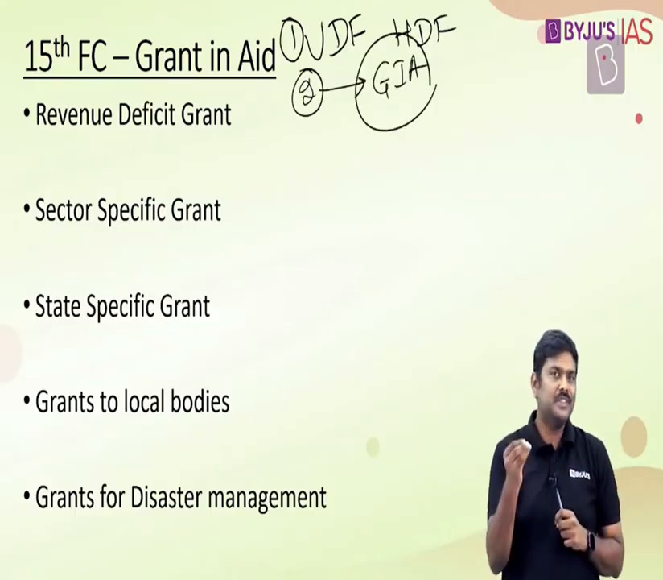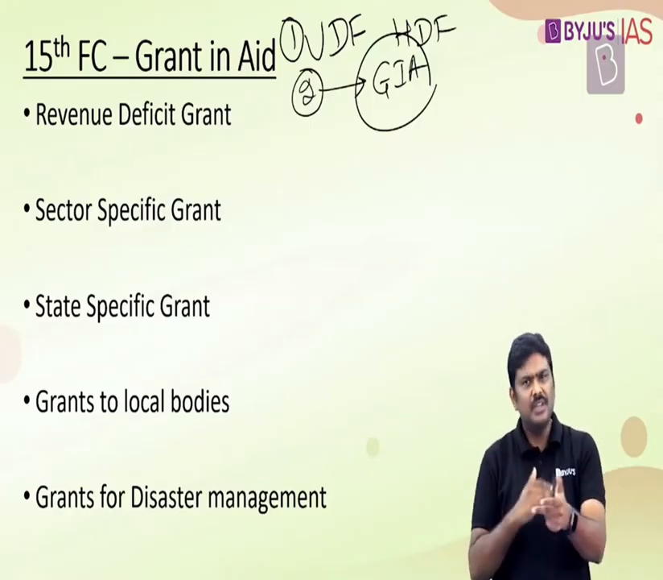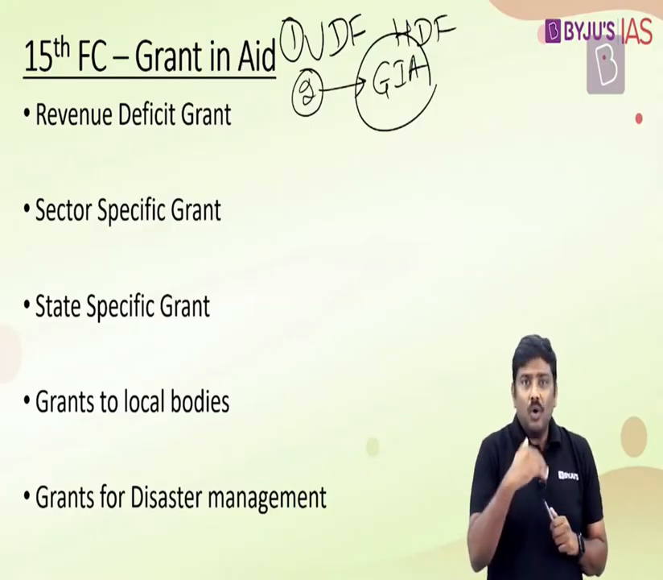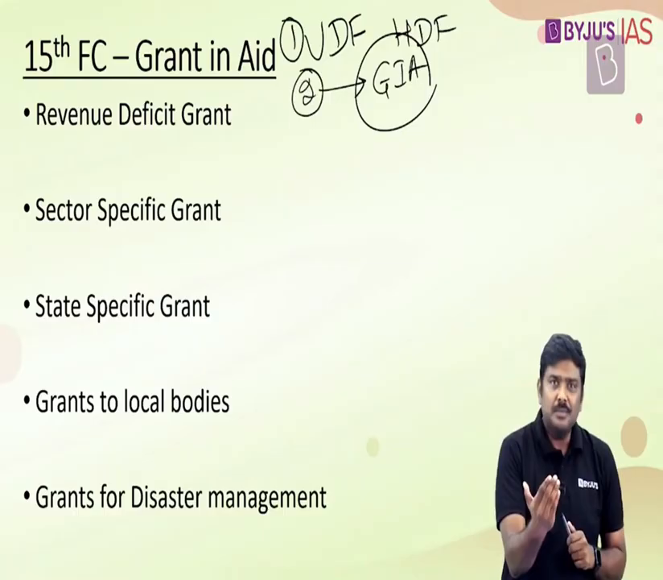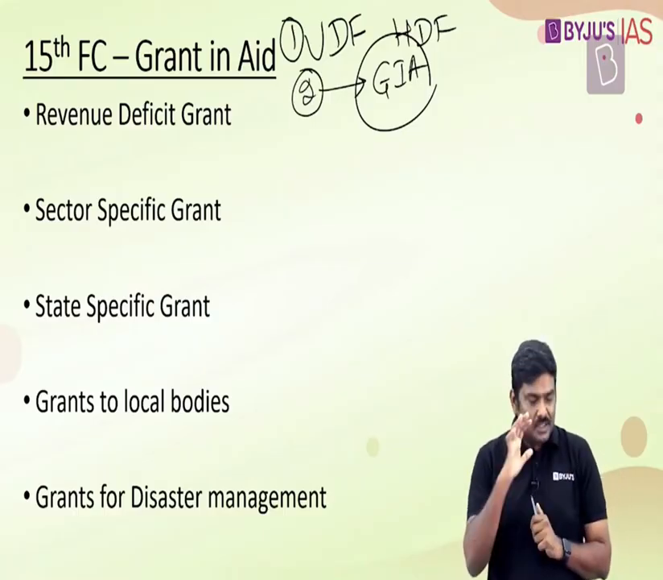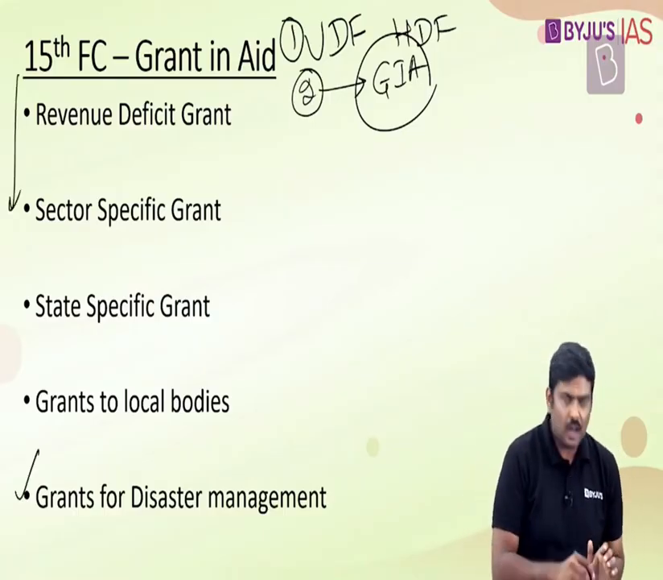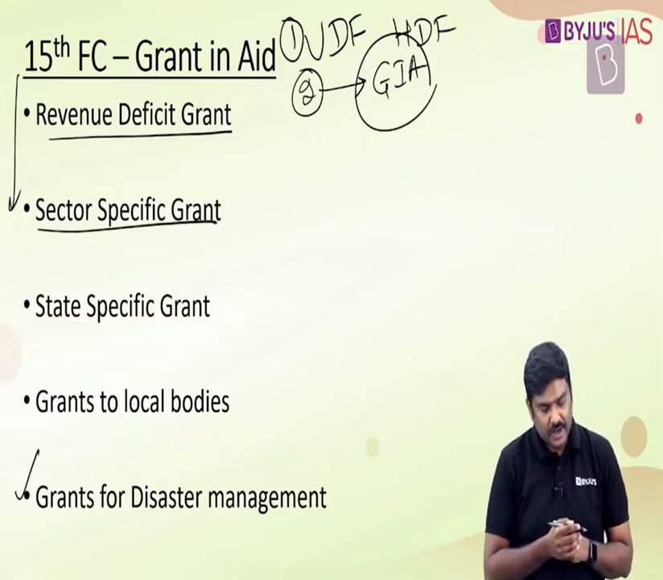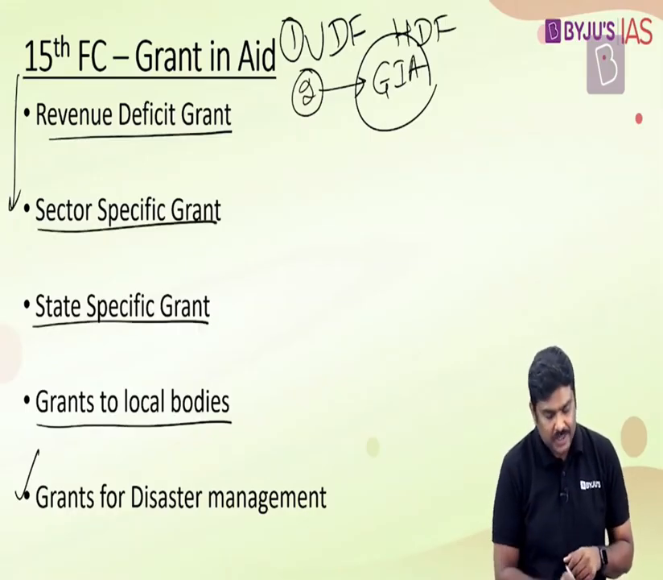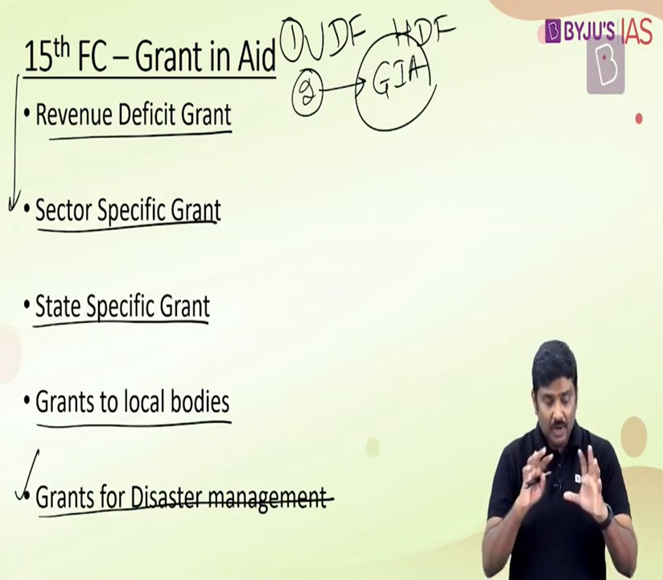Recommend those particular principles. In simple terms, there are different grant in aid which is provided by the central government to the states based on the recommendation of 15th finance commission or the earlier finance commission also. But on what principles, on what grounds, and how these particular grants in aid should be provided by the center to the state. Now, please understand, generally in case of a finance commission, even historically, 5 types of grants in aid have been provided. These are revenue deficit grant, sector specific grant, state specific grant, grants to local bodies, and grants for disaster management.